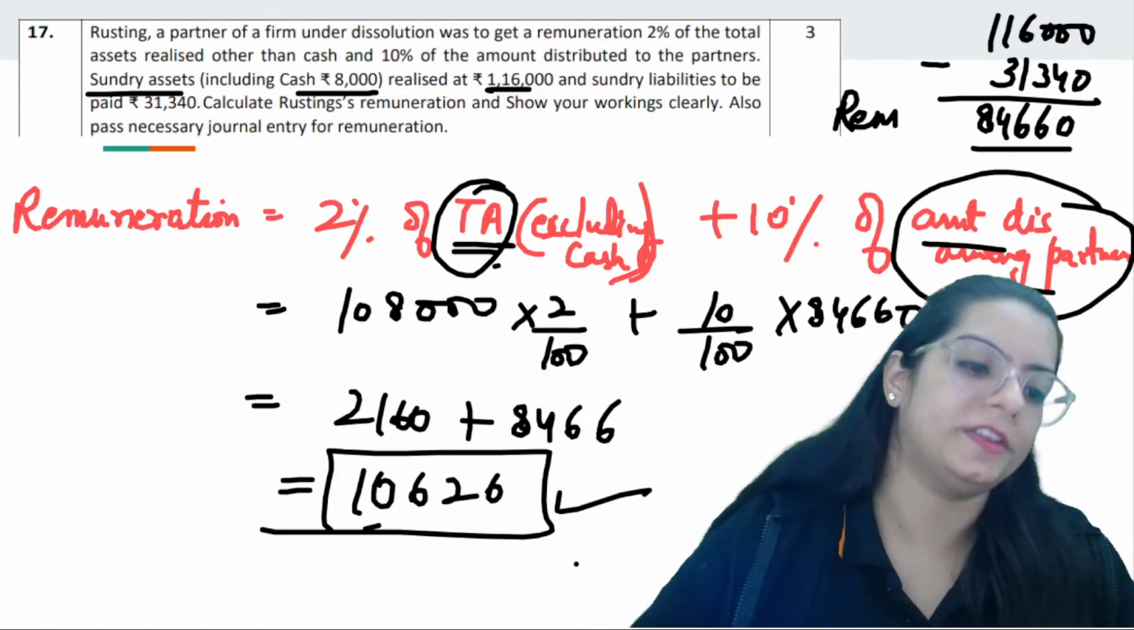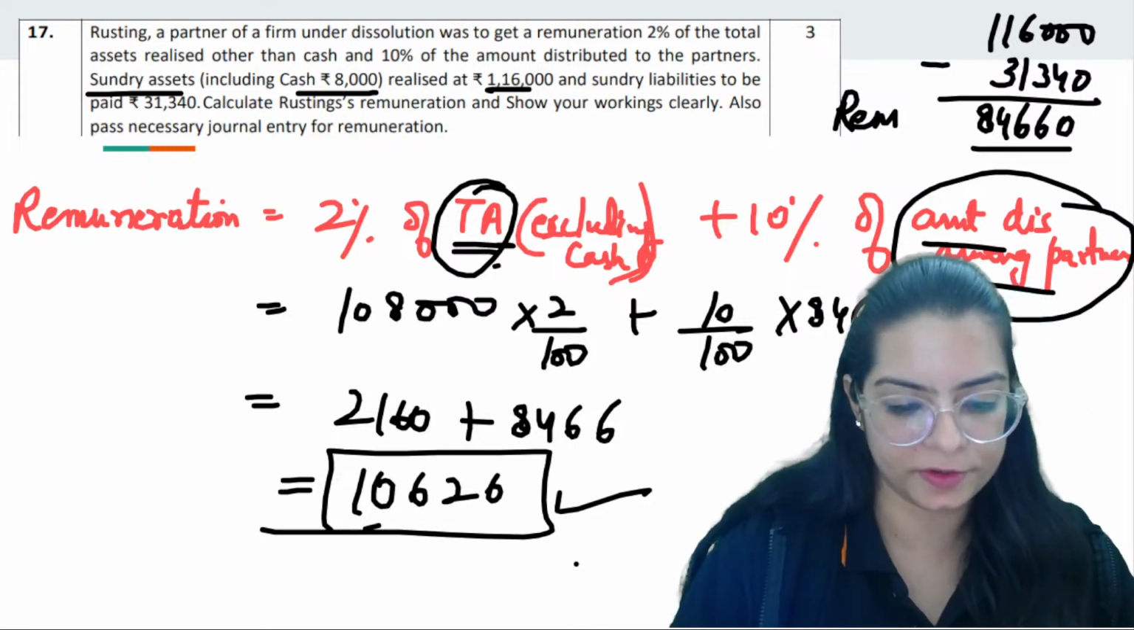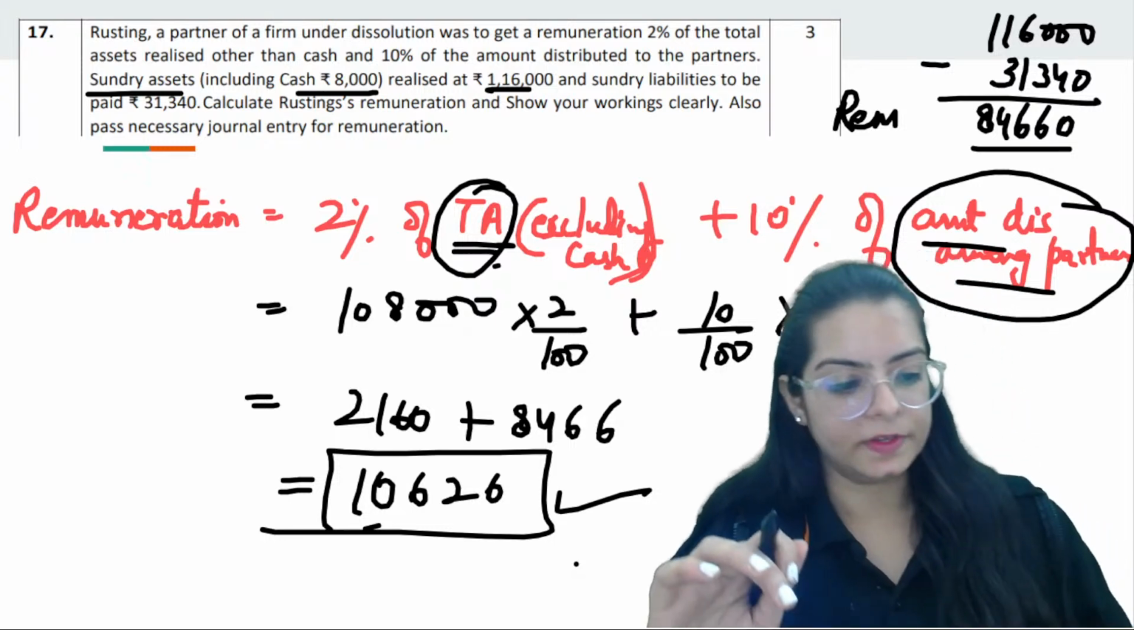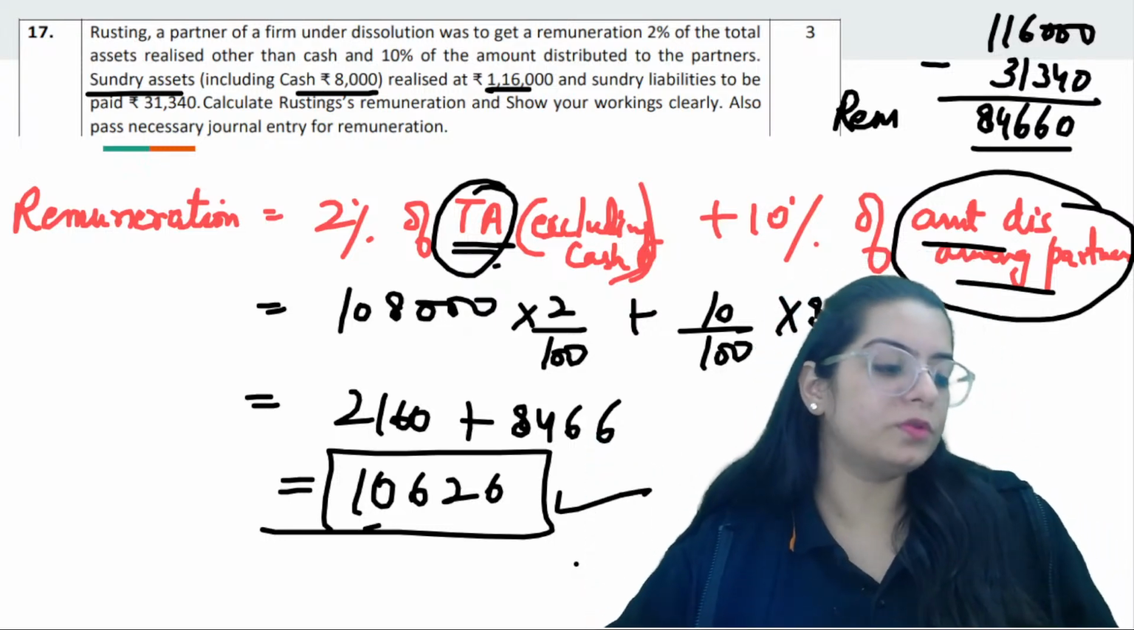This is how you are going to get the amount of remuneration. Are you all able to get this or not? Good question this one was, totally a good one. Do you understand how to calculate this part?